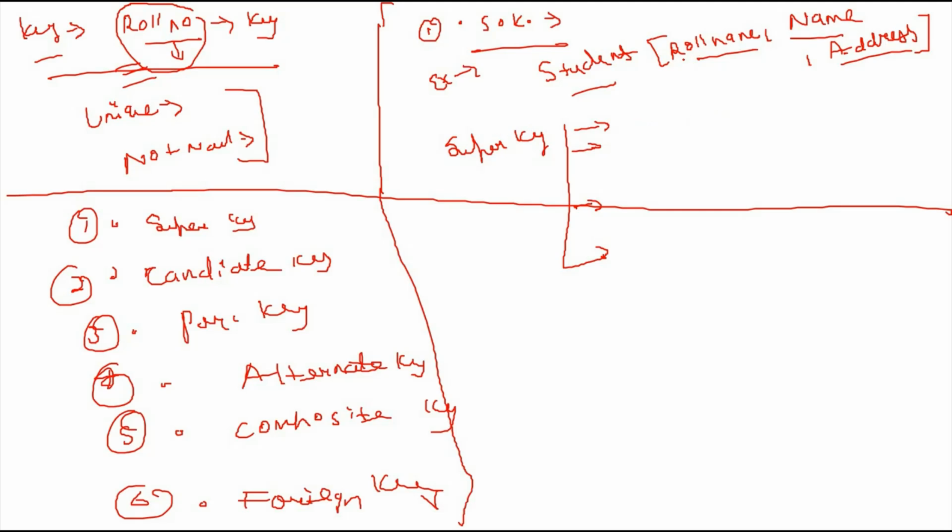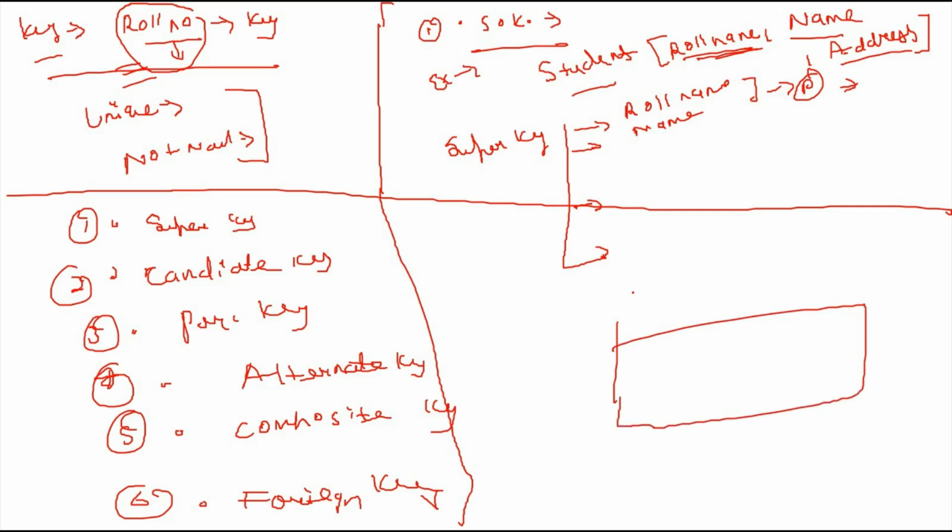If I take a combination like roll number and name, I can identify the person easily. Let's take an example: this is the roll number, this is the name, and this is the address. The name may be the same, but the address is different.